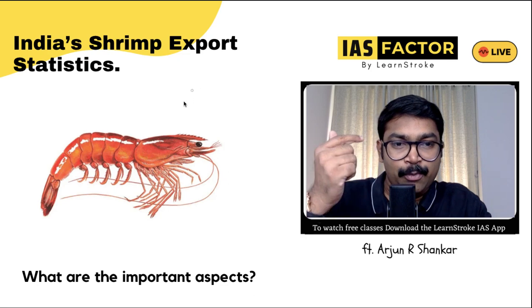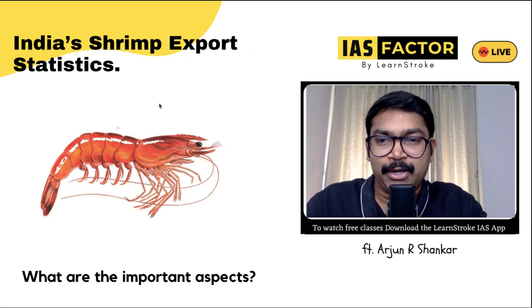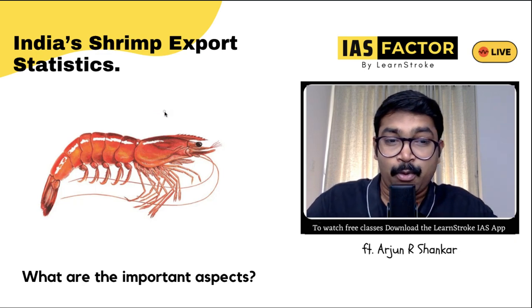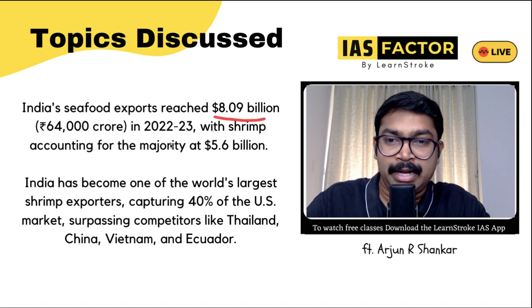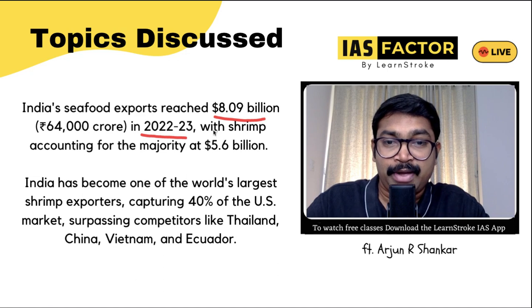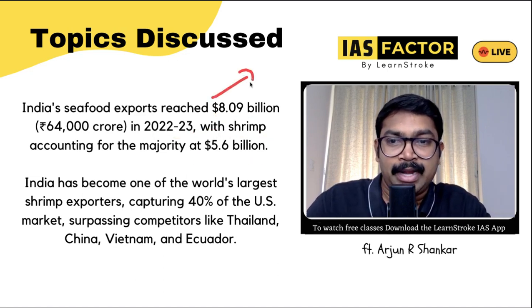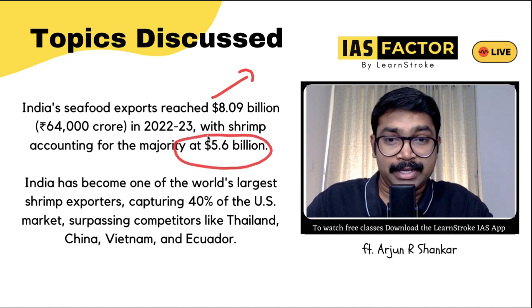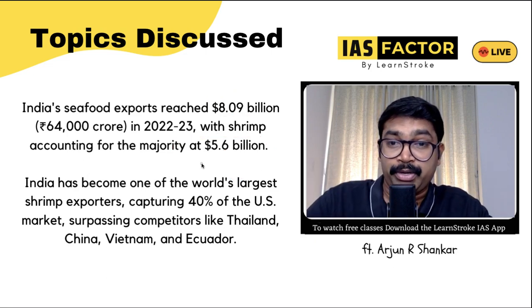Now let's quickly move on to shrimp export. Again, I'm giving you statistics on this. You know what shrimp is, something that is exported, a good aspect. India's seafood exports reached 8.9 billion dollars, about 64,000 crores, with shrimp accounting for around 5.6 billion. Just imagine, of the 8 billion seafood export, more than 50%, 5.6 billion, is shrimp export.